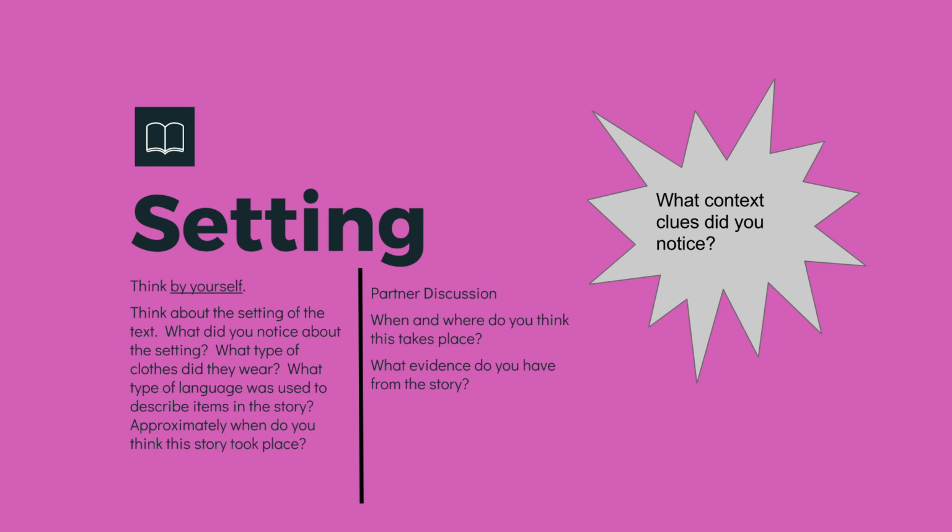When I ask you about the text, what I'm asking you to do is look at context clues. So think about the setting. What did you notice? What type of clothes were they wearing or did they want? What type of language was used to describe items or things or people in the story? And then approximately when do you think this story took place? So not just time of day, but also approximately when in history do you think the story took place? And how do you know that?